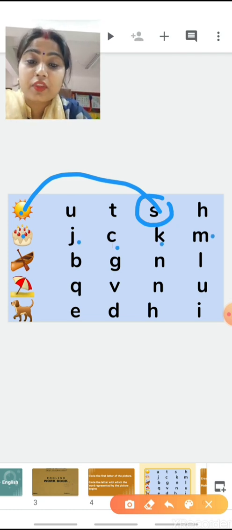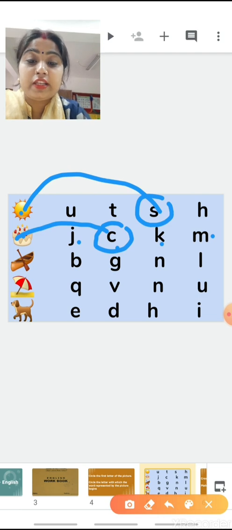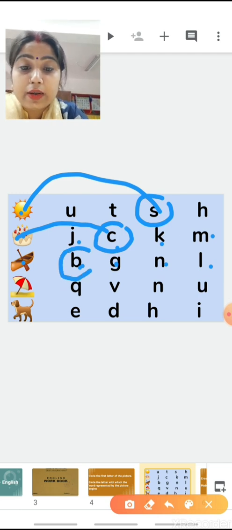Now the next picture is of cake, and the letters given are J, C, K, M. Tell me, J for cake? No. C for cake? Yes. So we are going to circle C. C for cake. Now the next picture is of boat. Now letters given are B, G, and L. B for boat? Yes, so we are going to circle B.